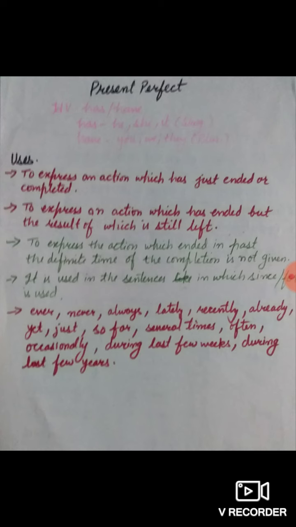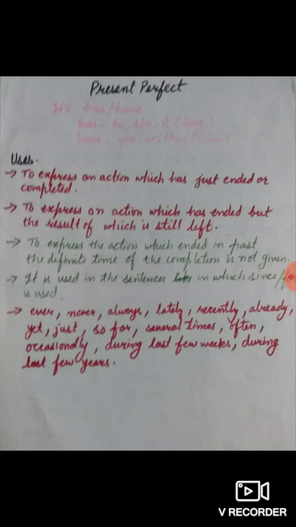And if we discuss the formation of interrogative sentences, then it's has/have. As we know, in interrogative sentences, the helping verb is used first. Has/have plus subject plus V3, the third form of the verb, plus object plus question mark. Has she written a letter? I suppose the formation of present perfect tense is also clear to you.